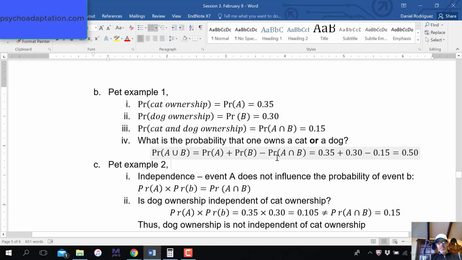This is like a joint probability, the two co-occurring. All we do is add them together. 0.35 plus 0.30, which is 0.65, minus 0.15 equals 0.5. So the probability of owning either a dog or a cat is like 50-50, right?